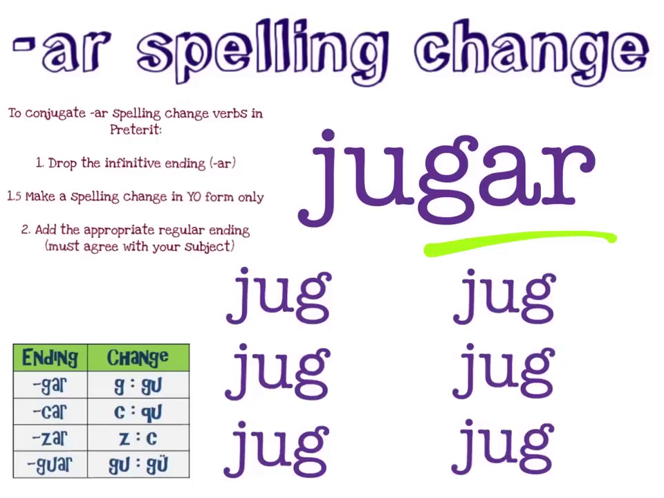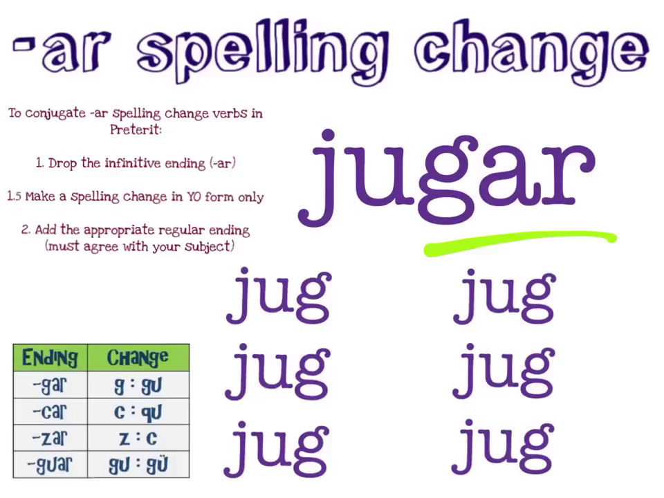If we take a look at our AR spelling change rules, we know that first we must drop the infinitive ending. And again, for jugar, our infinitive ending is AR. And you can see here that I've gone ahead and written the stem for every single subject. We have our yo form, tú, usted, él, ella, nosotros, vosotros, ustedes, ellos, and ellas. And now that this is complete, we move on to step 1.5, and that requires us to make a spelling change in yo form only.